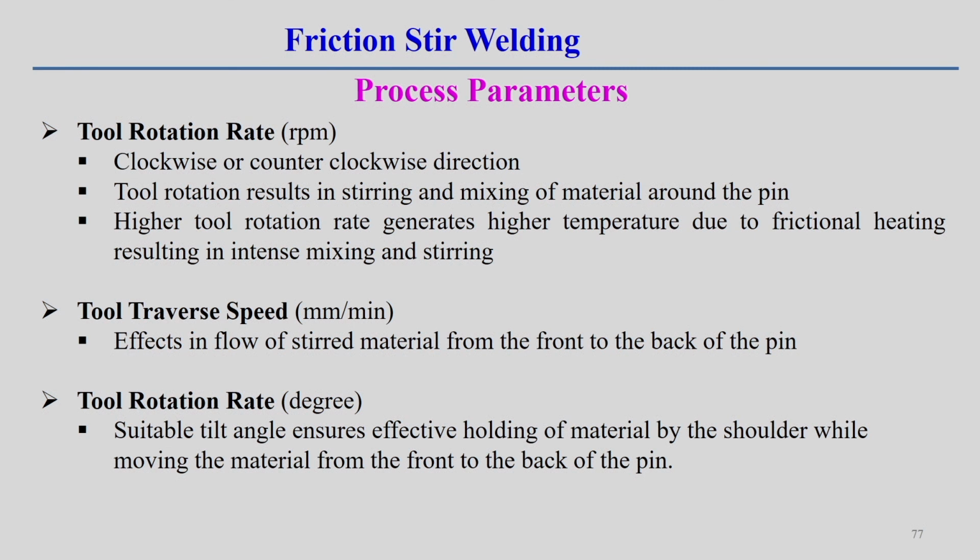Now, what are the process parameters? Definitely the tool rotation speed, RPM, is one of the process parameters, and we can give a clockwise or anti-clockwise direction. Tool rotation is basically responsible for heat generation as well as the mixing or stirring of the material by the pin. Higher tool rotation definitely generates higher temperature due to the frictional heating, and intense mixing or stirring is associated with the high RPM of the rotating tool.